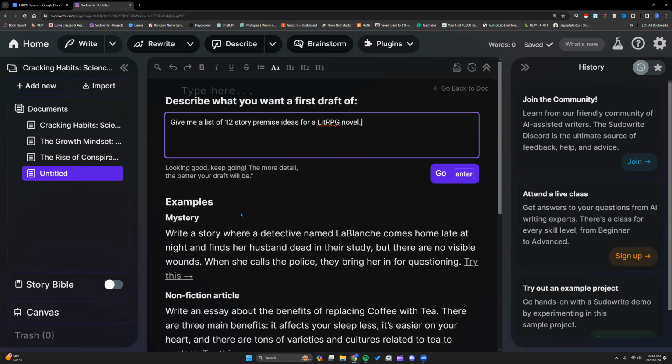Yes, y'all, Sudowrite does not train on anything. I've seen that question come up more and more. Whenever we put stuff in here, that doesn't mean they're training on it and somebody else might get it. It doesn't happen that way. All of Sudowrite stuff, just like Claire said, it's using the majority of OpenAI. The majority of Sudowrite uses OpenAI, except when you're generating prose and using some like best prose and stuff she mentioned. So Sudowrite itself does not train on anything. Even the Match My Style, it's not training on your stuff. It's just analyzing it and breaking it down. So all of your stuff is safe here.